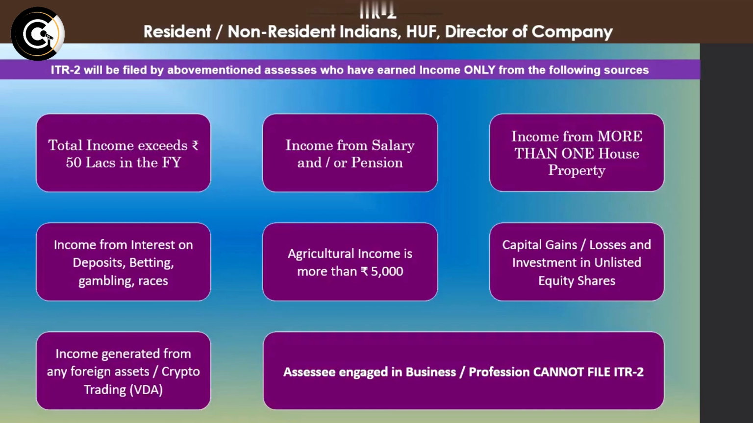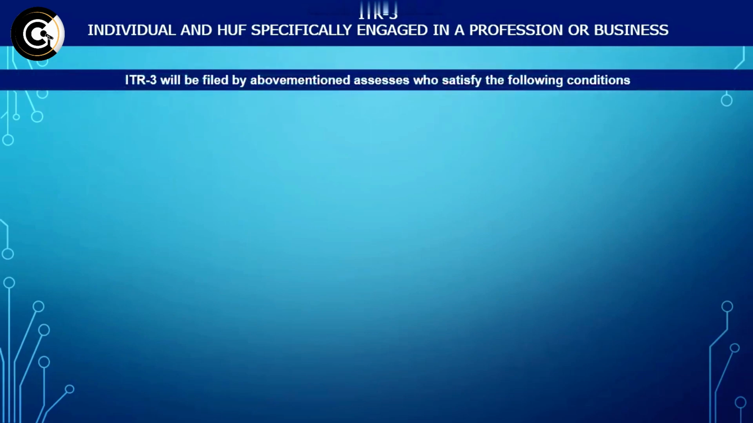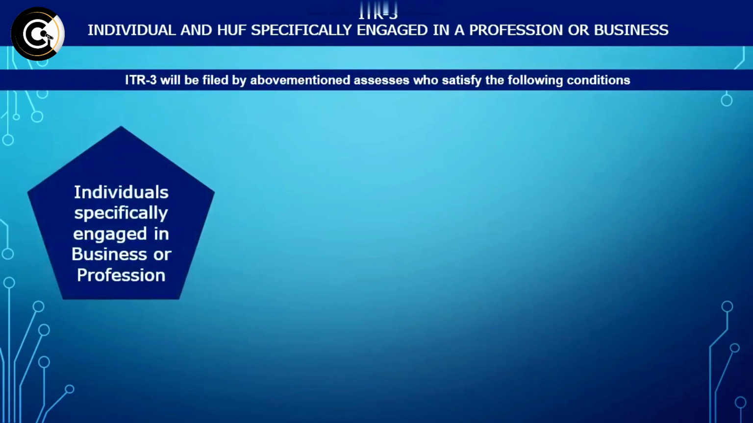This will be covered at the later part of this video. Coming to ITR 3, all those people who are engaged in business or profession are not allowed to file ITR 2. They are actually allowed to file ITR 3. They have to satisfy the following basic conditions: they are specifically engaged in business or profession. As I said earlier, business examples can be textile, manufacturing, trading, carpenter, etc. And professionals can be chartered accountants, company secretaries, lawyers, advocates, etc.